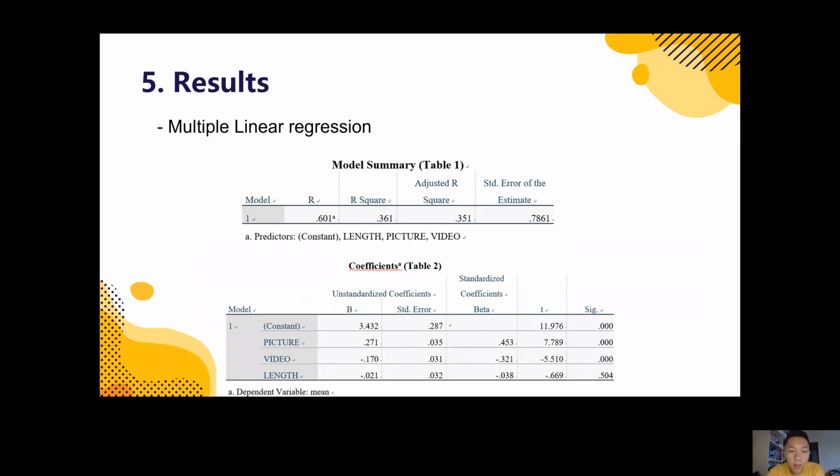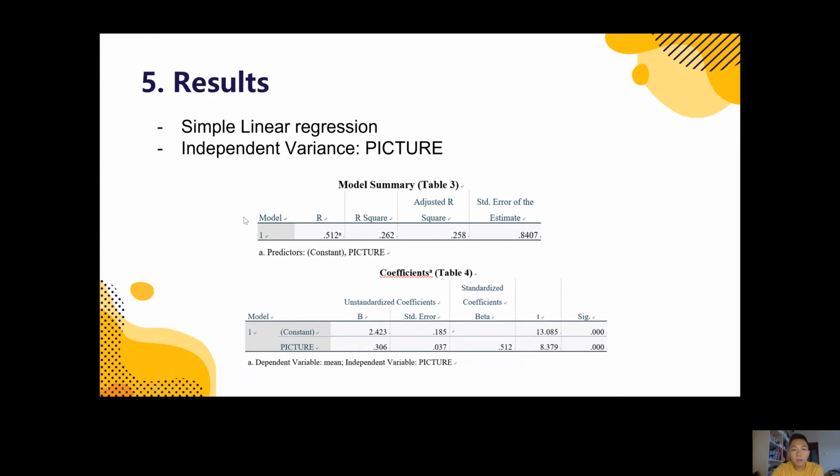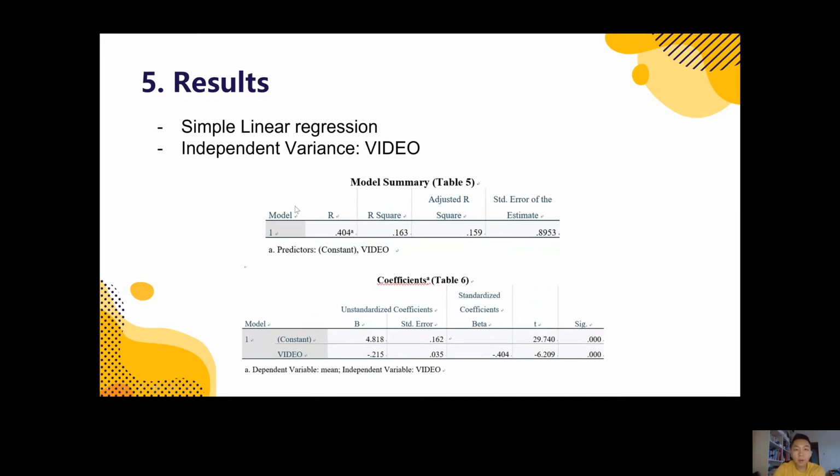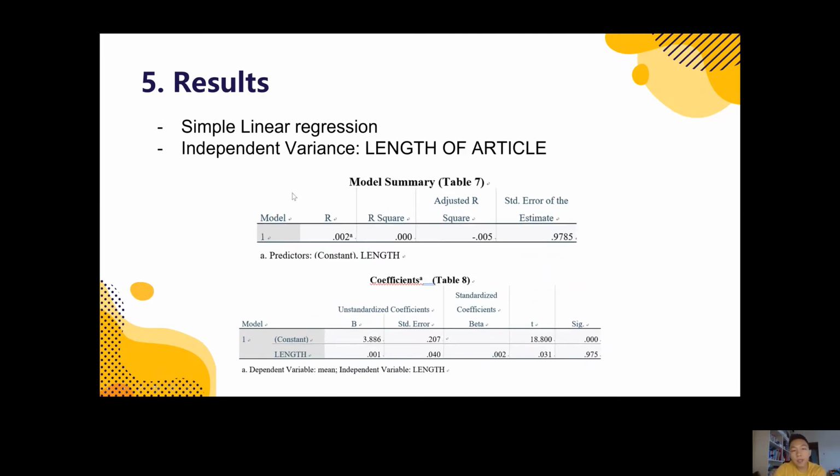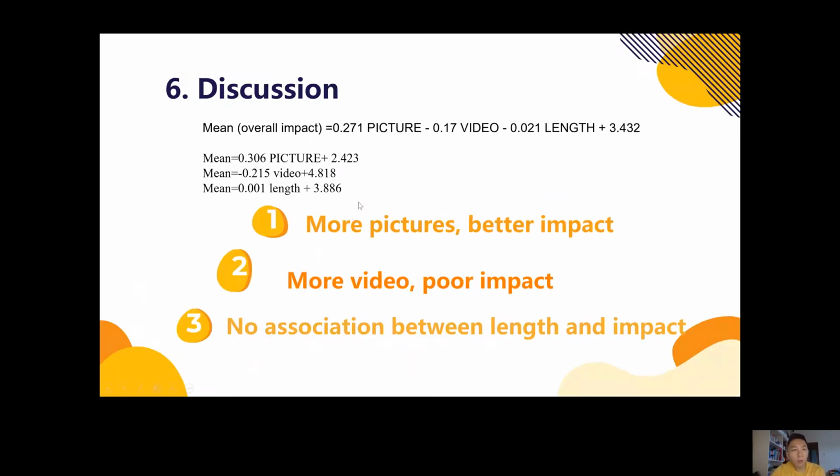We derived it from the SPSS application. Here, the first table is the multiple linear regression of 3 independent factors: length, pictures, and videos. You can see it here, and we will explain this later. And here is the simple linear regression for the 3 different independent variables. The first one is the picture, the second is video, and the third one is the length of the article.